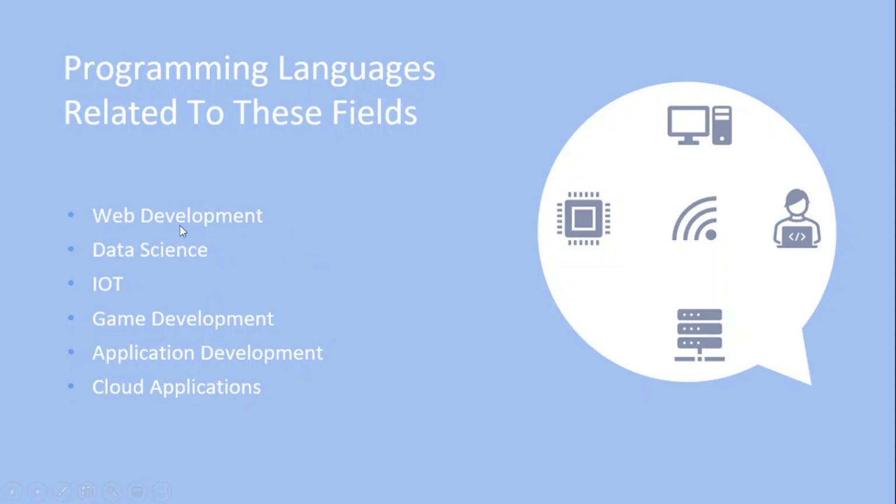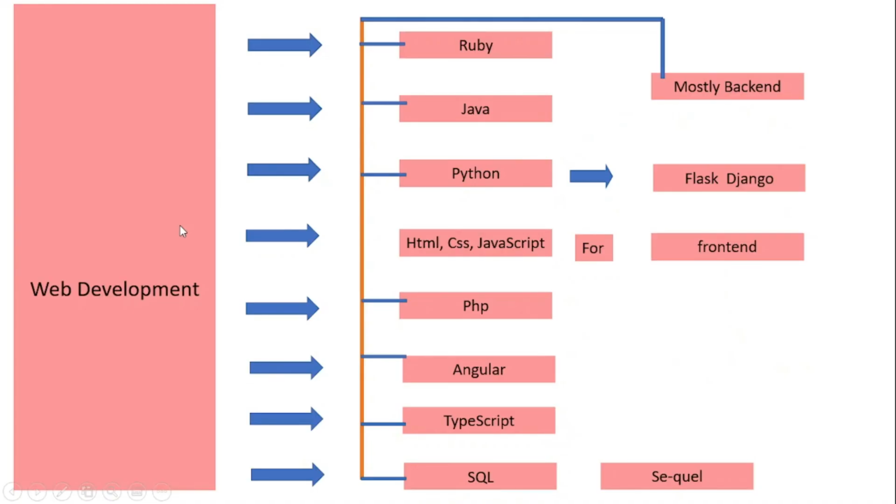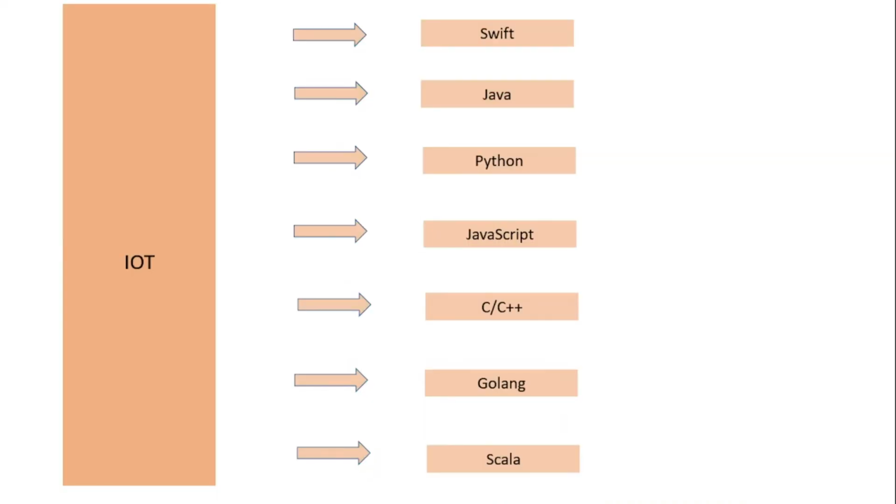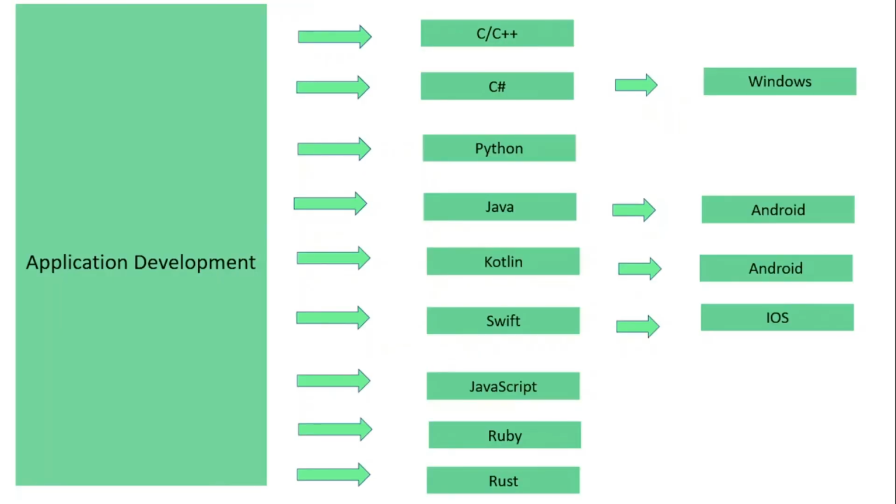Like if you are interested in web development, then you will also have to search on the internet what the most prominent languages are that we can use for web development. So here is just a short list of the programming languages I mentioned that we can use in these fields, but to work with your applications you also have to search on your own.